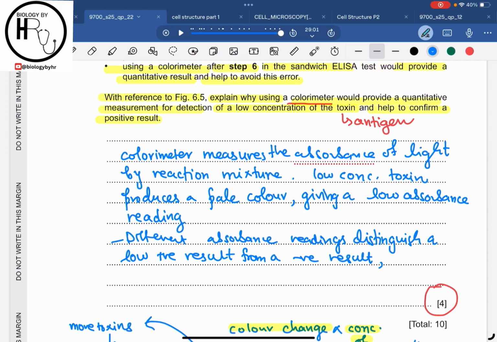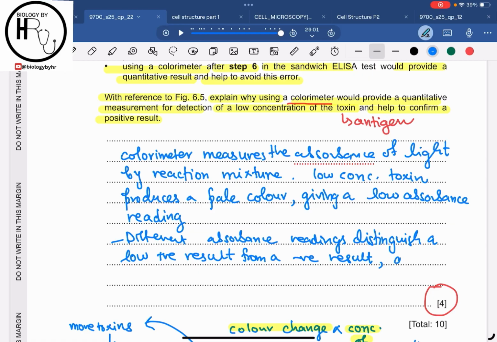Due to this, you will avoid your reliance on visual judgment, which can involve human error. Because the different absorbance reading is being read on the colorimeter, it will reduce your reliance on visual judgment, which can contain human error as well.